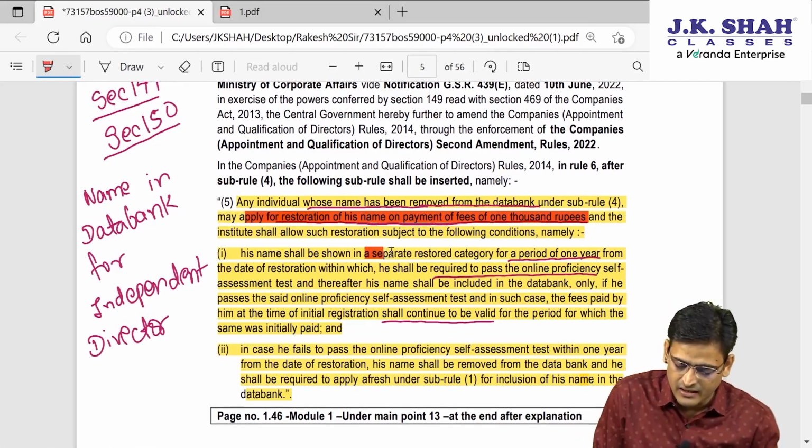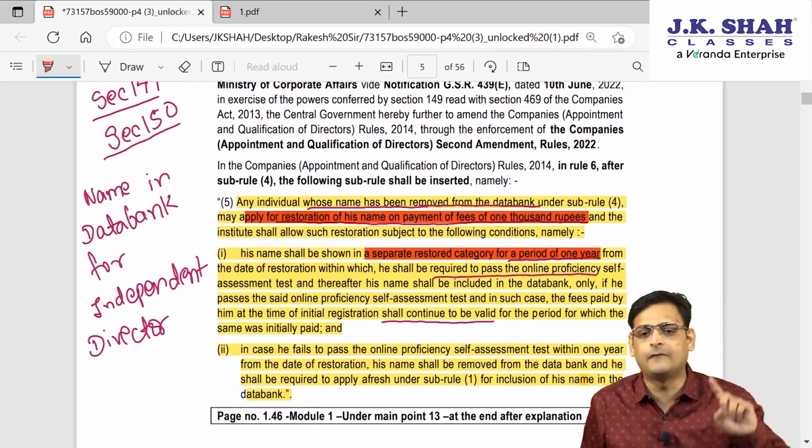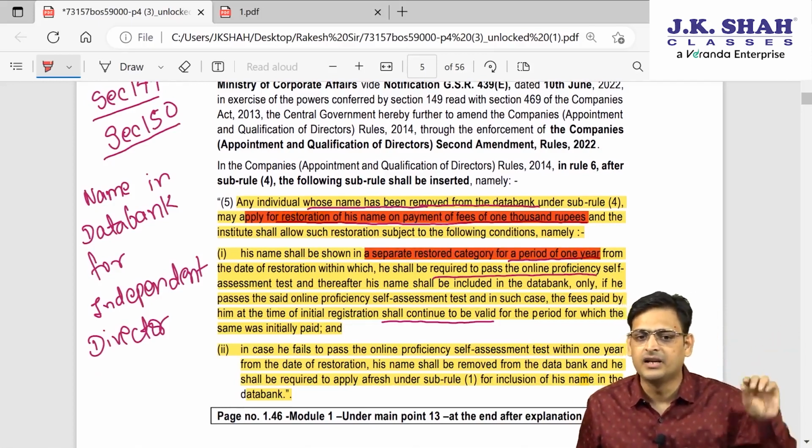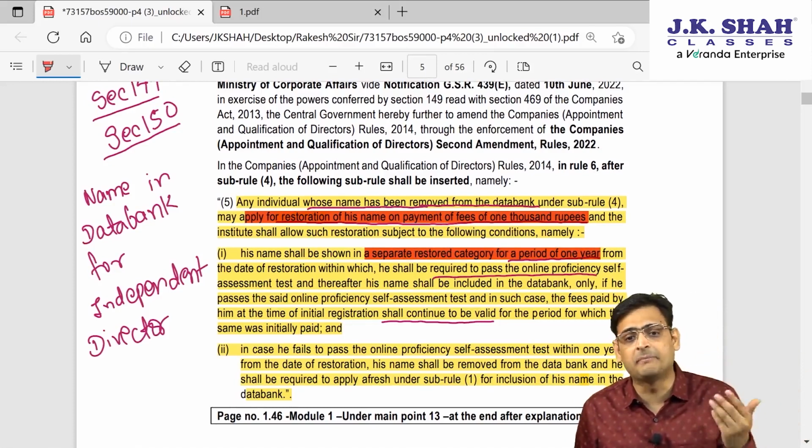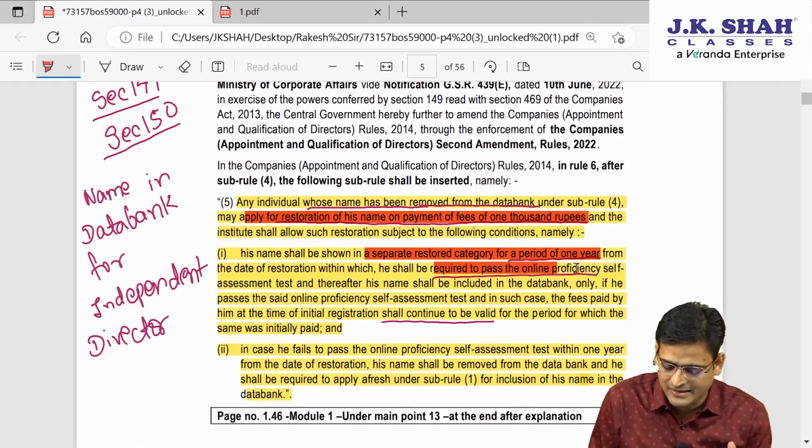Now it will appear in the restored category for 1 year, and within that 1 year period he has to again pass the exam.